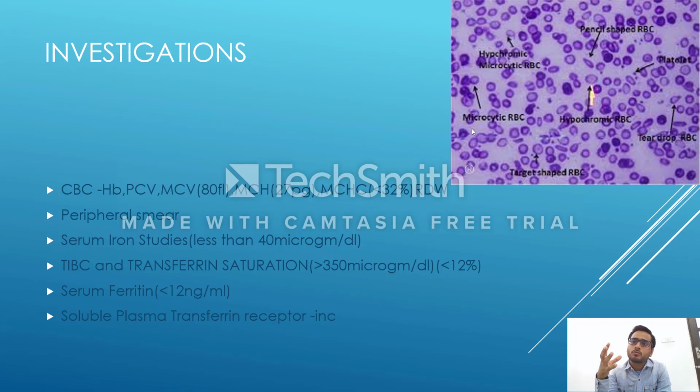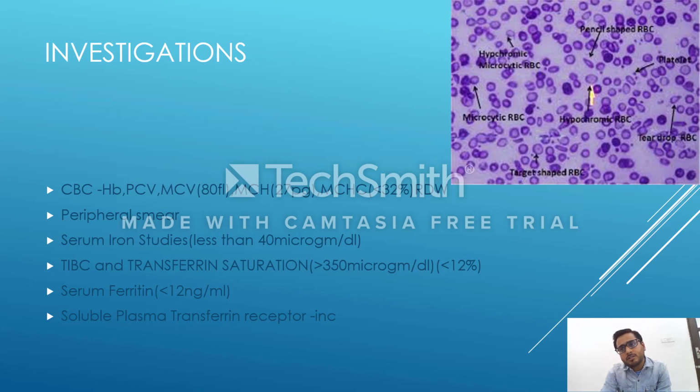The message goes to the brain. Oh, sorry, the message goes to the bone marrow. Bone marrow gets activated and tries to produce more and more hemoglobin and more and more RBCs. But the hemoglobin content, the iron content, is less, so we get various different sizes and shapes of RBCs, that is increased RDW, that is the anisopoikilocytosis.